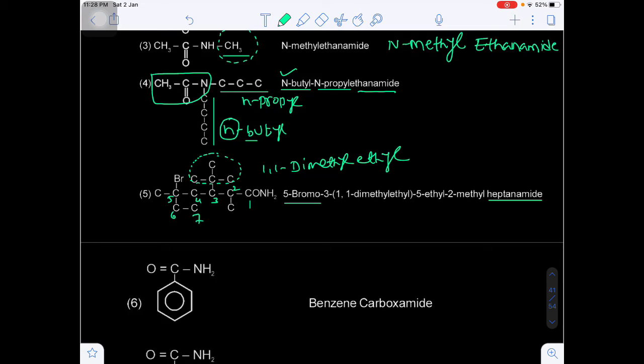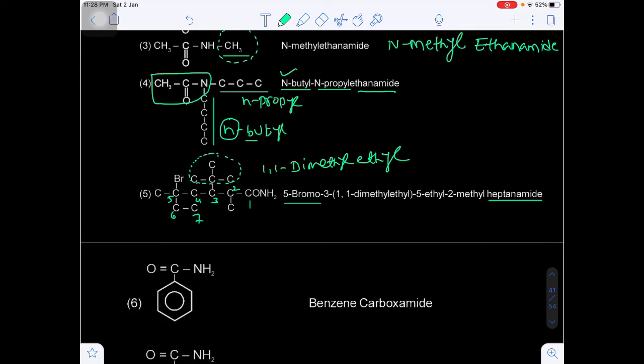On the 2nd carbon methyl will be there, and on the 5th carbon, counting 1 2 3 4 5 6 7, on the 5th carbon there will be a methyl group. Yes or no? So on the 2nd carbon methyl will be present, on the 3rd carbon 1,1-dimethyl ethyl is there, 4th carbon no substituent, and on the 5th carbon there is a methyl.